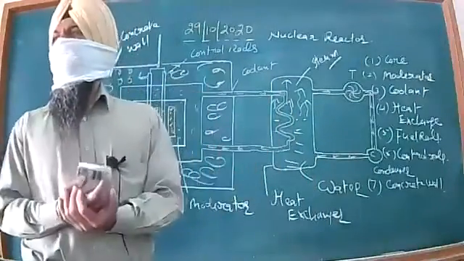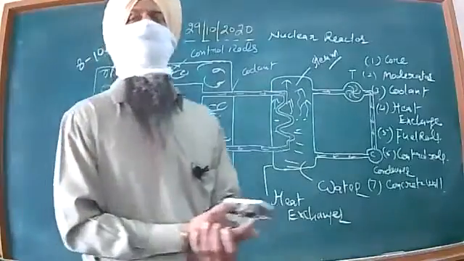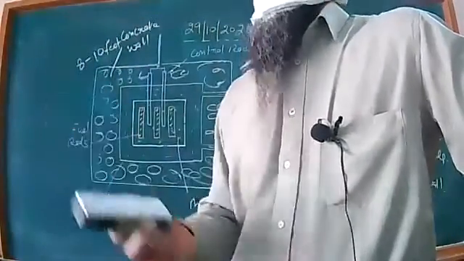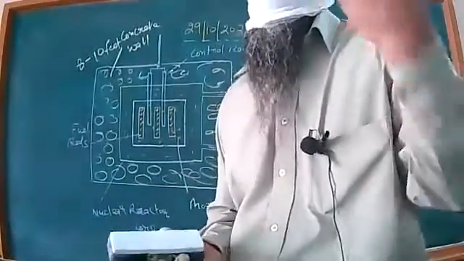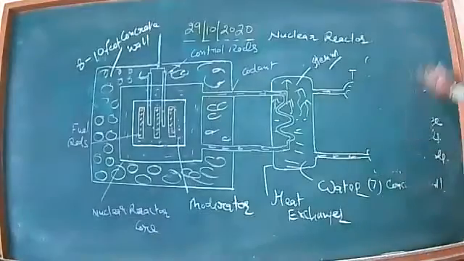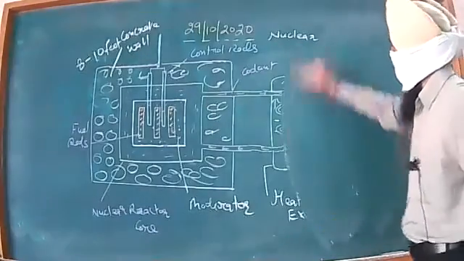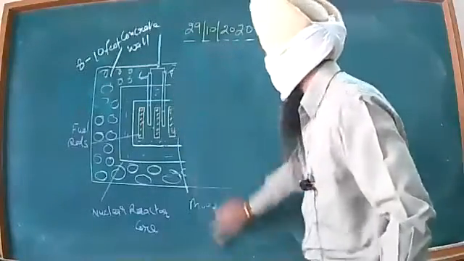Before I come up with the breeder reactor, sometimes CBSE asks a question that why plutonium is considered better fuel than uranium. This question is sometimes asked by CBSE. Let me write the question and then let me discuss why we consider this as better fuel.